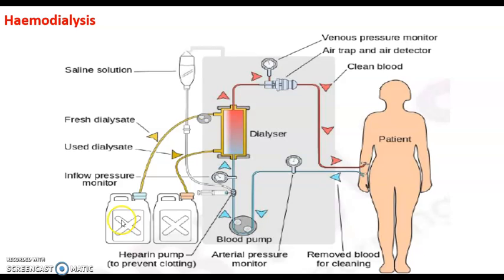This is to remove excess water and salt, to balance other electrolytes in the body and remove waste products of metabolism. Blood from the body is removed and flowed through a series of tubes made up of a semi-permeable membrane. A dialyzing fluid flows on the other side of the membrane, which draws impurities through the membrane.